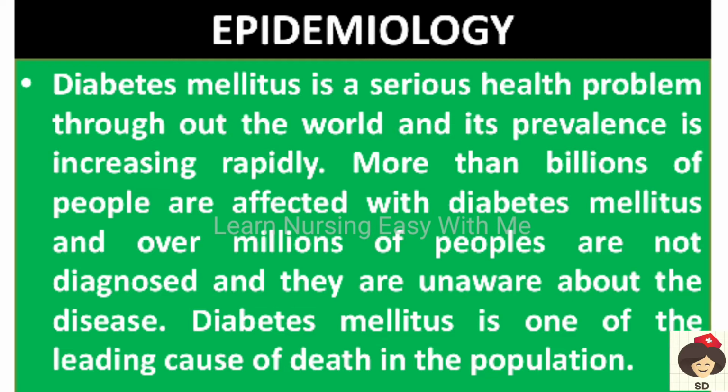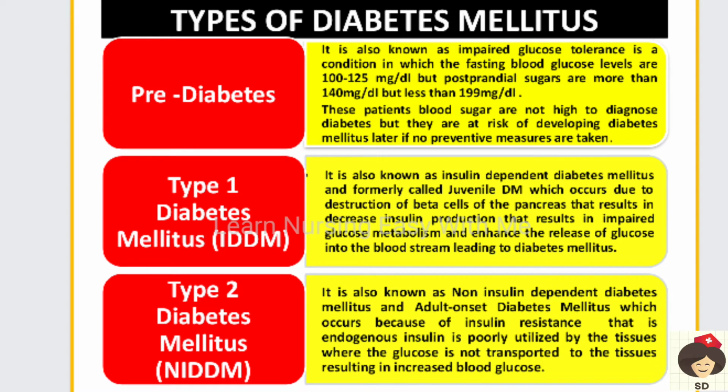They are unaware that they have the disease, because diabetes is a silent chronic disease, so it may not show signs and symptoms immediately, and it is one of the leading causes of death in the population. Coming to the types of diabetes mellitus, there is pre-diabetes.